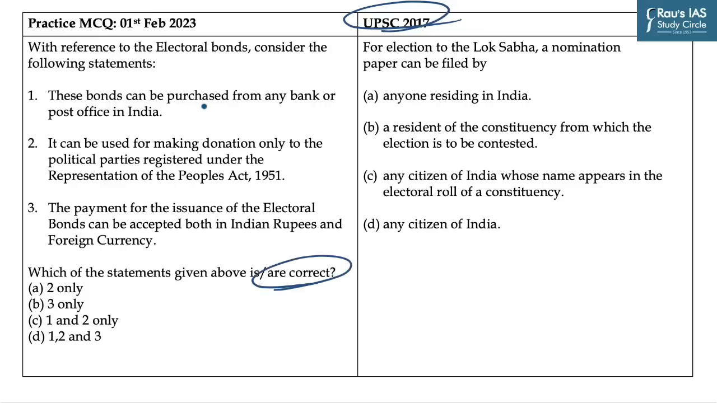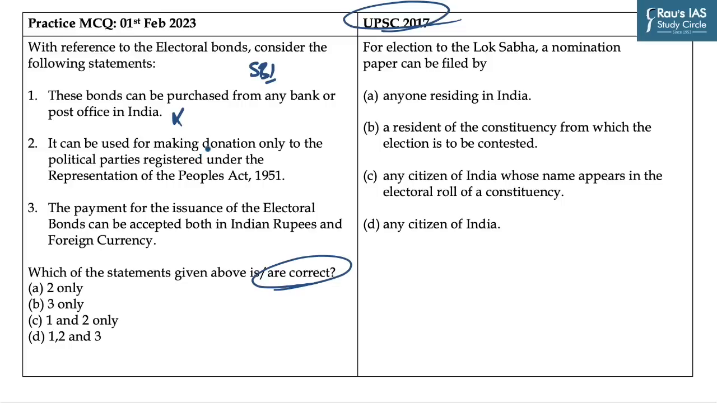The first statement says, these bonds can be purchased from any bank or post office in India. It is an incorrect statement as it is only through the State Bank of India that one can purchase the electoral bonds to fund the political parties. So, this statement becomes incorrect.